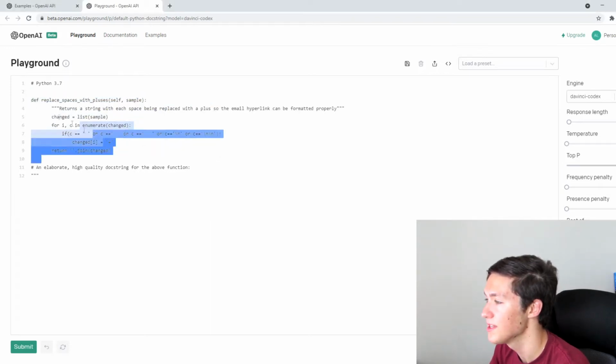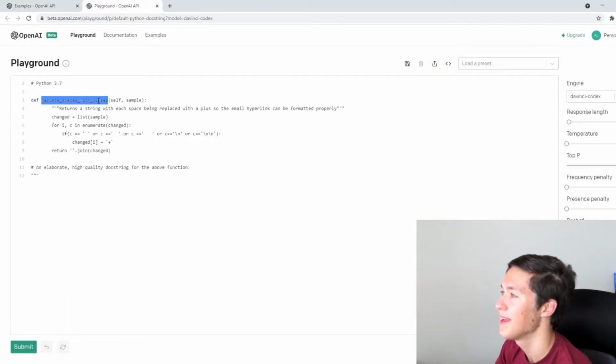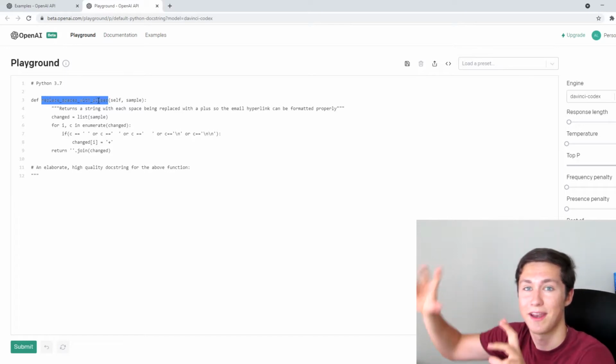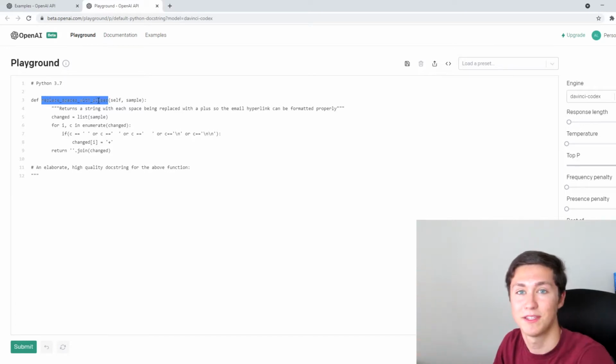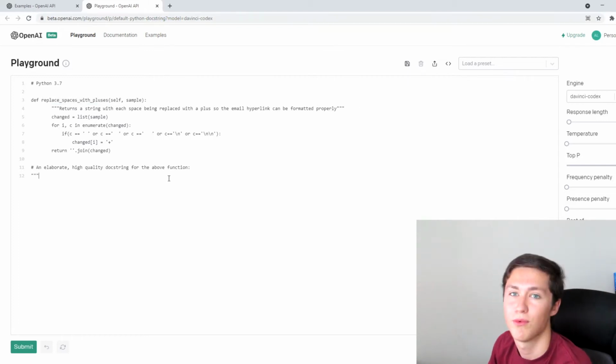Okay, so this is an actual function that I use in the project. All it does is, in the name, replace spaces with pluses. I was essentially automatically sending Gmail emails. I was setting it up, and I needed to make sure that the spaces were replaced with pluses so that in the URL it would work. And if you put it, I had to use this.